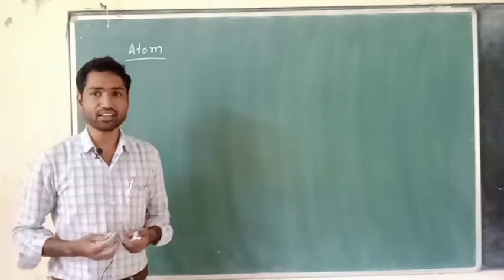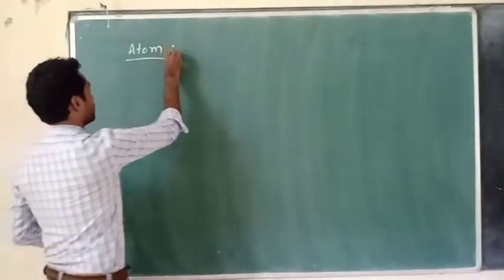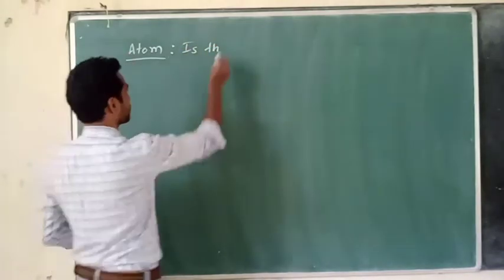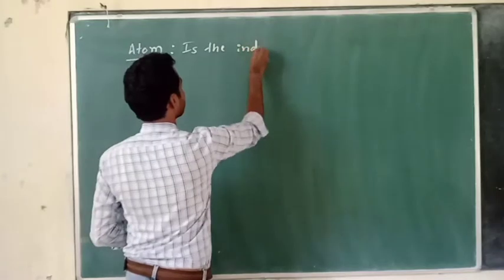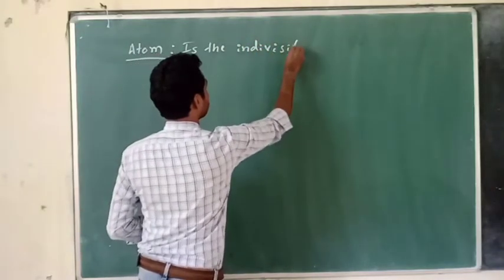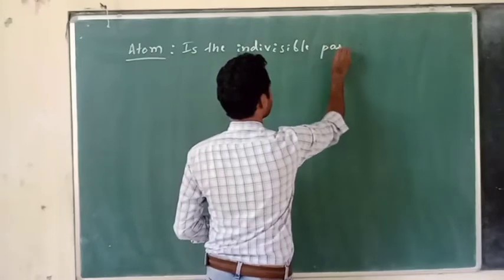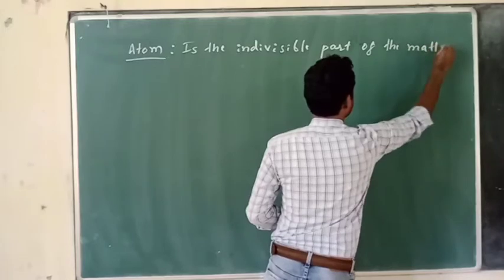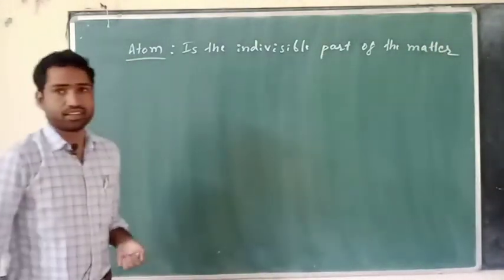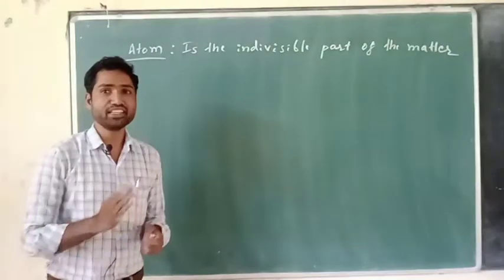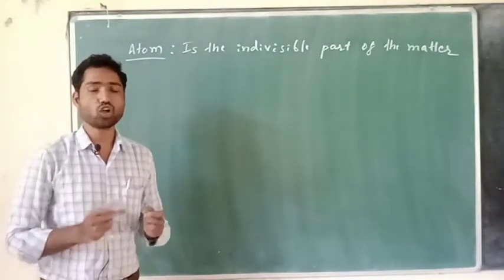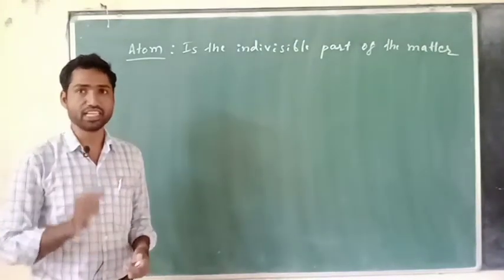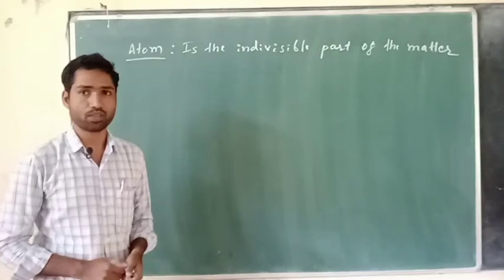So how can I define that? Atom is the indivisible part of the matter. Right, what is an atom? Atom is the indivisible part of the matter. It is not possible to divide that atom further. So that indivisible part of the matter is known as an atom.